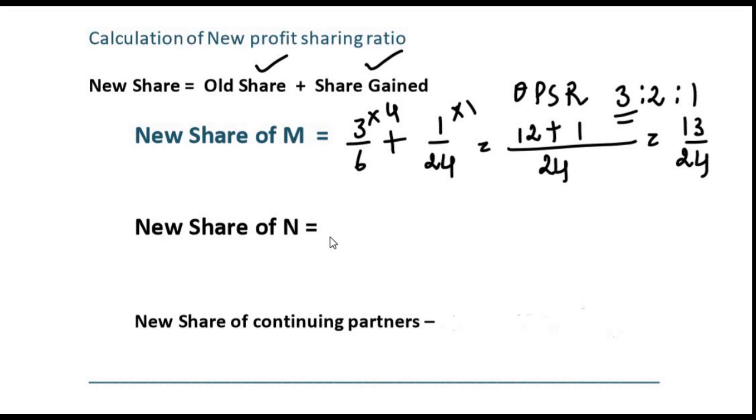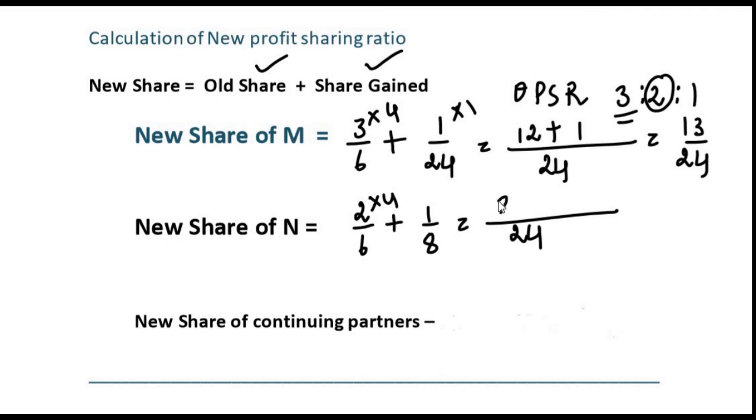Next, for N, this is N's share, it is 2 by 6. 2 by 6 plus the share gained by N, which is 1 by 8. So when we add this, we get 24 as the common denominator. So 6 into 4 is 24, so 2 into 4 it is 8, plus 8 into 3 is 24, so 1 into 3 is 3. It is 11 by 24.